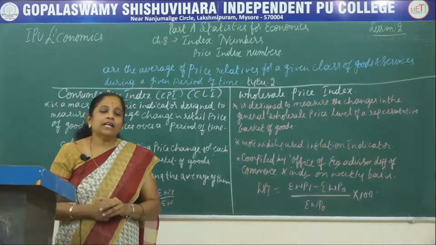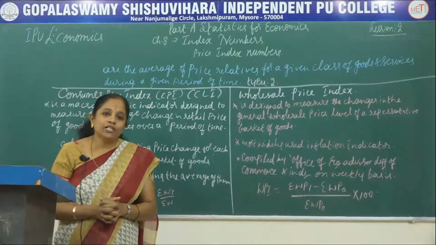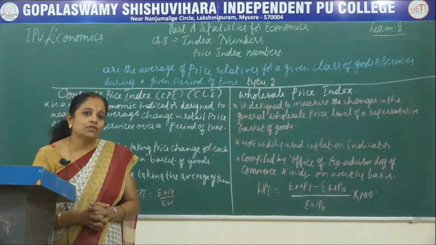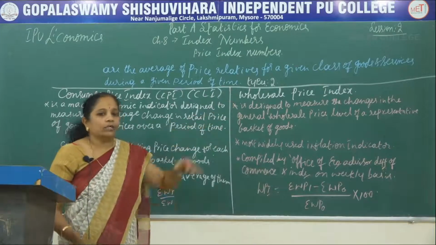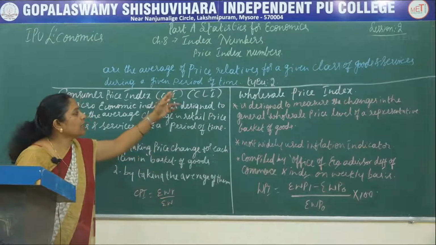The price index numbers determine the rate of inflation in our country, and they show the concern of both the consumers as well as the producers. Now let us see the types of price index numbers. There are importantly two types.